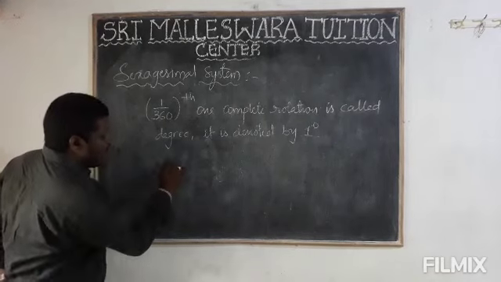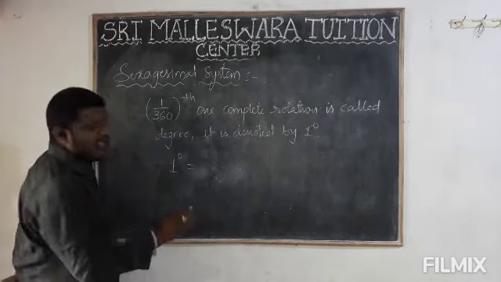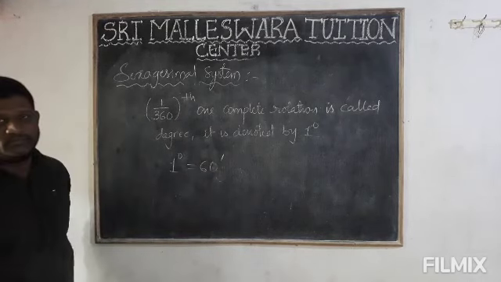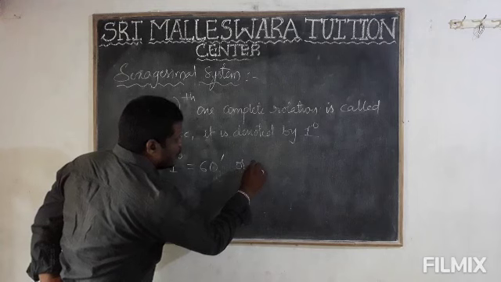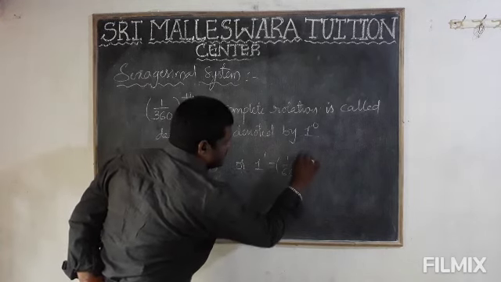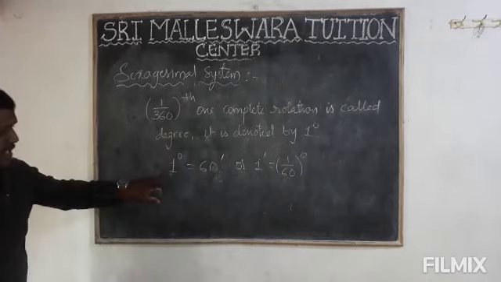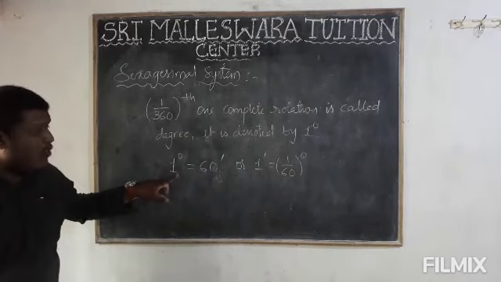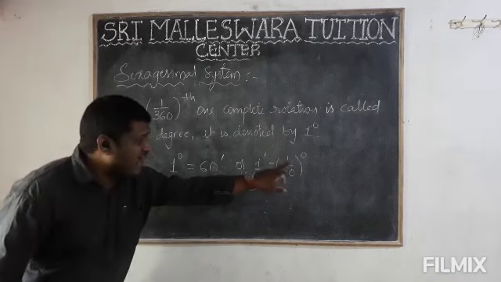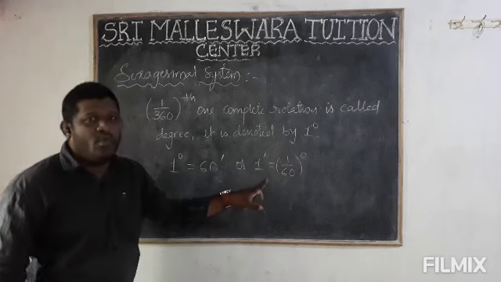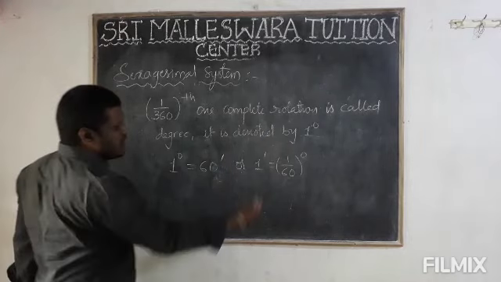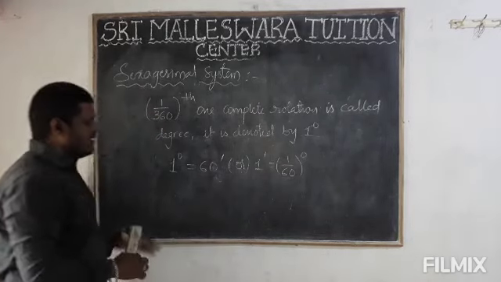Clear? Now again, 1 degree we can divide into 60 equal parts, right? So that's why we get 60 minutes. Or 1 minute is equal to 1 by 60th of a degree. You can write like that also, because 1 degree is converted into 60 minutes, right? So that's why 1 by 60th of a degree is equal to 1 minute. If you want, you can learn this, otherwise you can leave it.